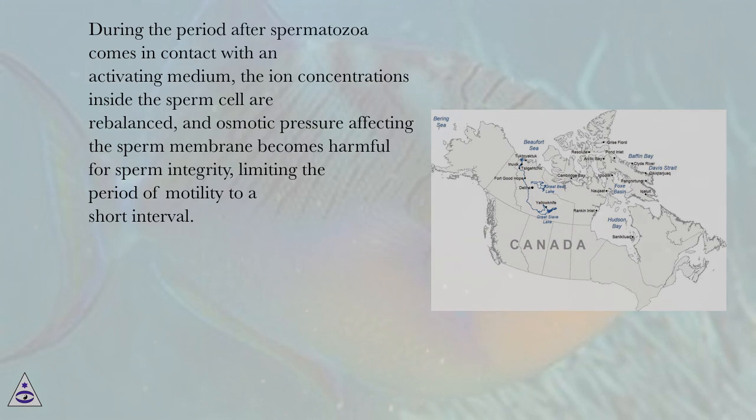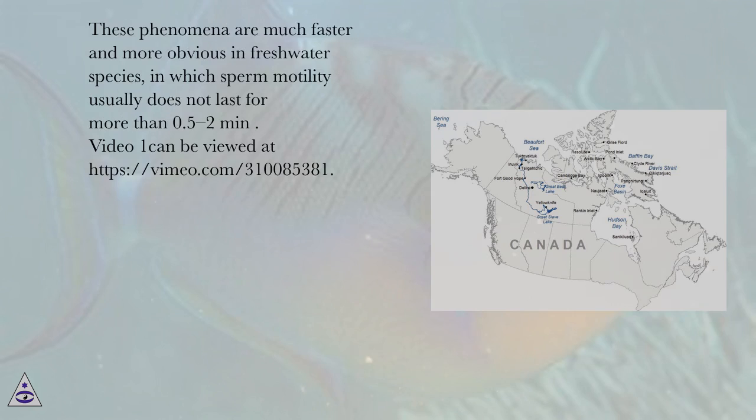cell are rebalanced, and osmotic pressure affecting the sperm membrane becomes harmful for sperm integrity, limiting the period of motility to a short interval. These phenomena are much faster and more obvious in freshwater species, in which sperm motility usually does not last for more than 0.5 to 2 minutes.